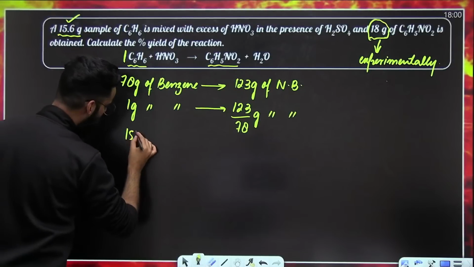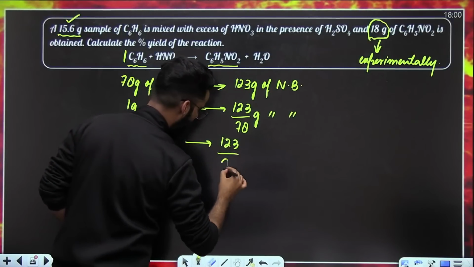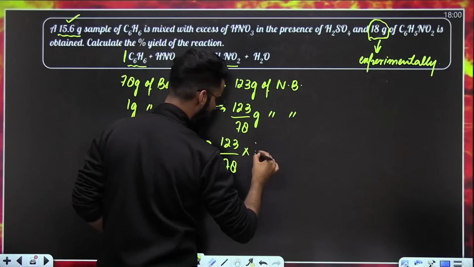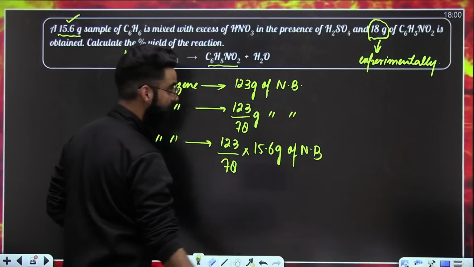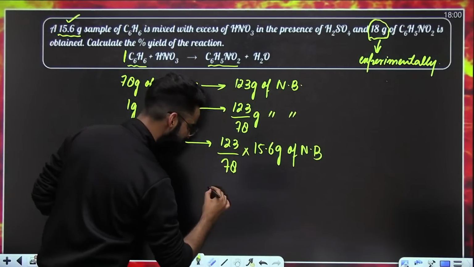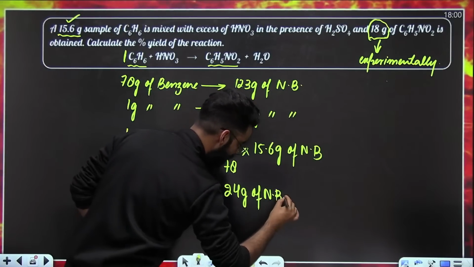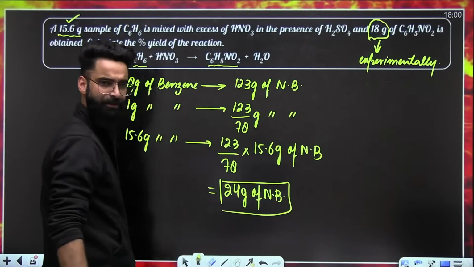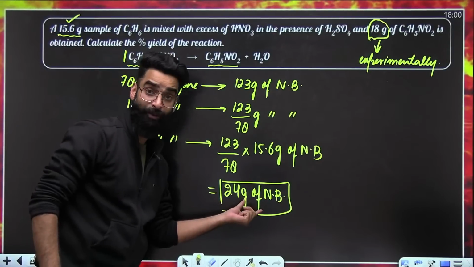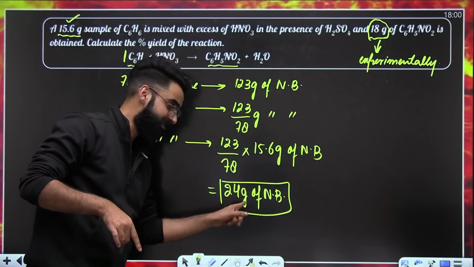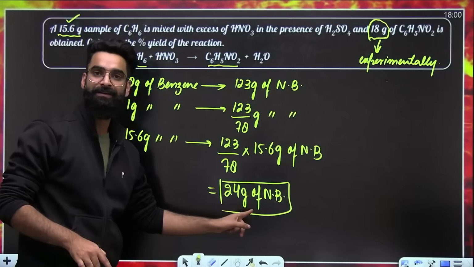That means 15.6 grams of benzene should produce 123 divided by 78 multiplied by 15.6 grams of what? Nitrobenzene. Correct? When you solve this, you'll get the value exactly as 24 grams. 24 grams of what? Nitrobenzene. Can you let me know the meaning of this term? Basically, this is the mass of nitrobenzene which should get formed from 15.6 grams of benzene.